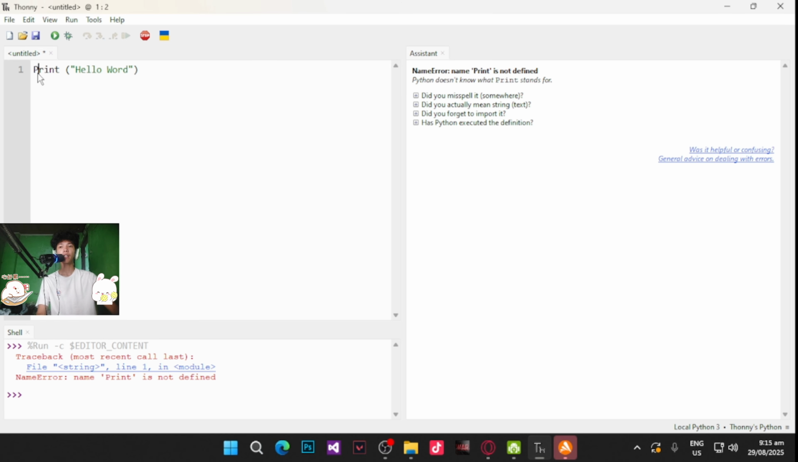So, para maayos yan, and then dito rin sa baba, hindi siya lalabas. Ayun na nakalagay is, file string, line 1 is in module, name error, name print is not defined. So, liitan nyo lang yan, then click run. Ito, lalabas na ang hello world.